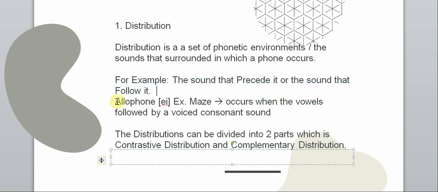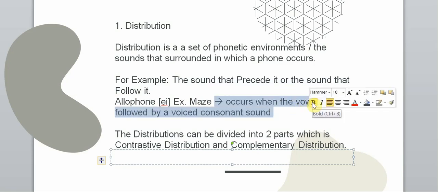Well, let's just get into the example. We've got the example of allophone A. So we are going to determine the distribution of allophone A, in the word maze. So what is the distribution of it? Here is the distribution: it occurs when the vowel is followed by a voiced consonant sound.